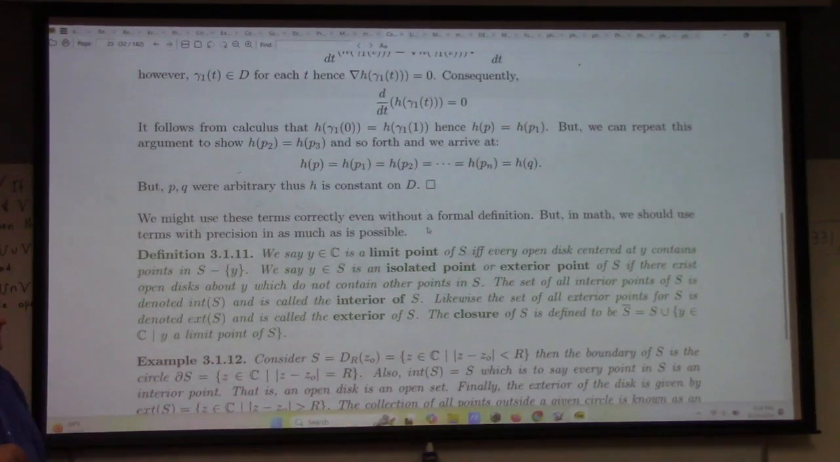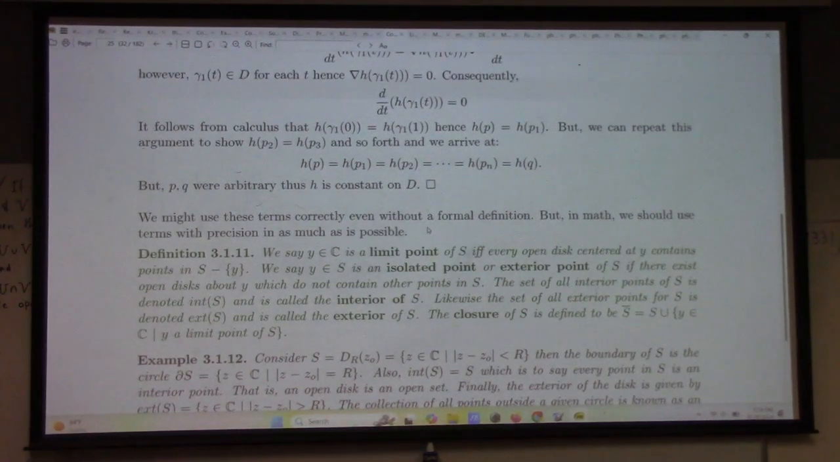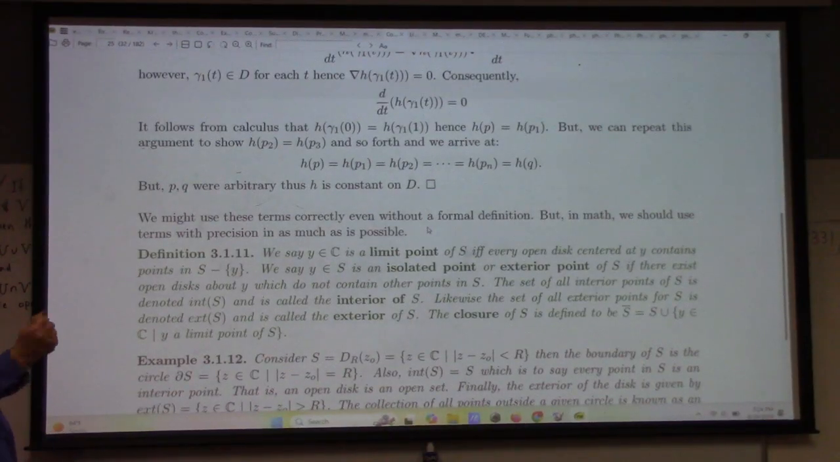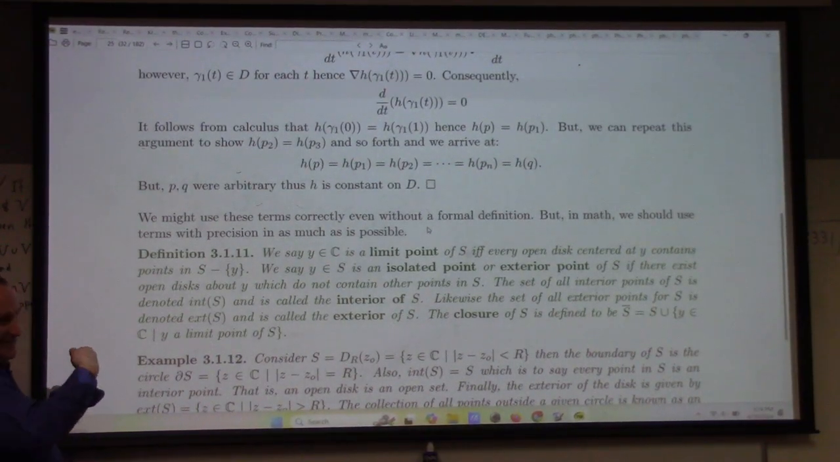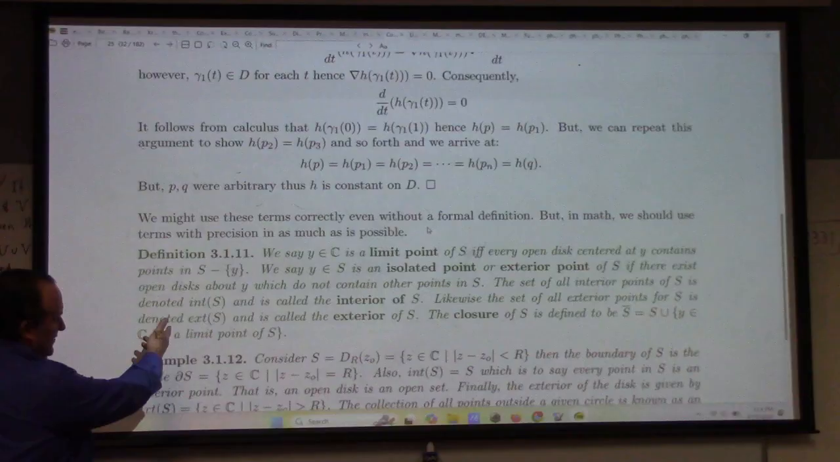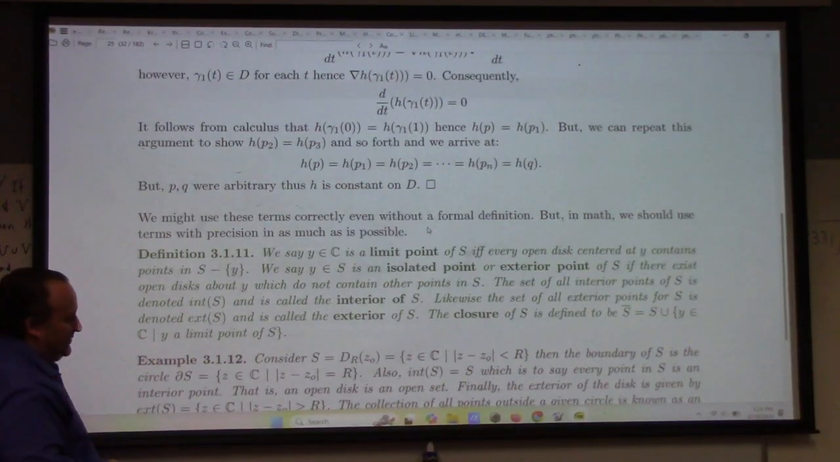It is kind of what it sounds like, an isolated point. Take any of my examples and just throw another dot on the whiteboard, then that point will be an isolated point, as long as the dot isn't physically connected to the other part of the set. The set of all interior points is called the interior, and the set of all exterior points for S is called the exterior. I almost never use this in the course. I don't even know why it's here.